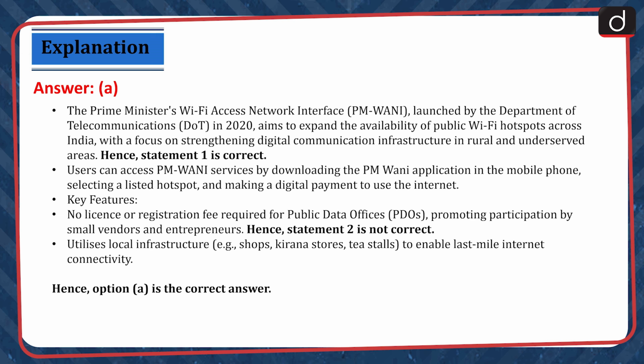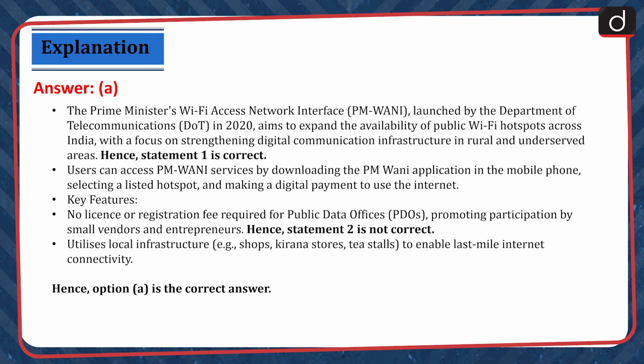The Prime Minister's Wi-Fi Access Network Interface or PM-WANI, launched by the Department of Telecommunications in 2020, aims to expand the availability of public Wi-Fi hotspots across India with a focus on strengthening digital communication infrastructure in rural and underserved areas. Hence, statement 1 is correct.